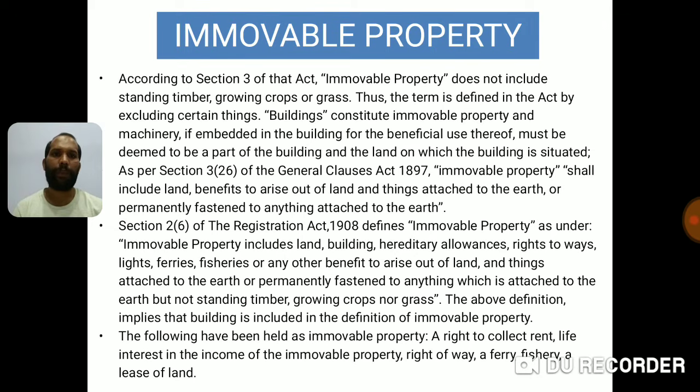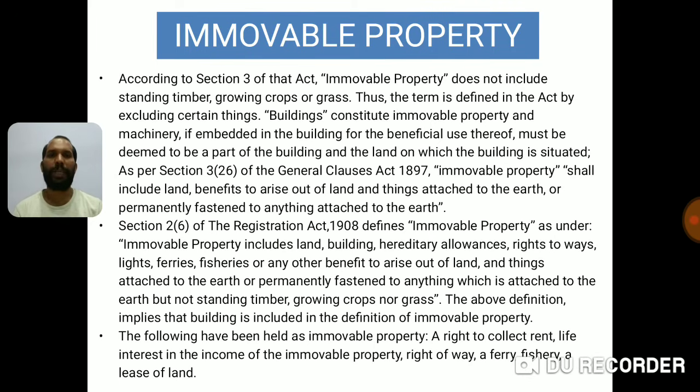The following have been held as immovable property: a right to collect rent. Now we are coming slowly to the benefits arising out of land, that is rent, life interest in the income of the immovable property, a right of way, a ferry, fishery, a lease of land. Now lease of land is also a benefit out of land. So all these come under immovable property.